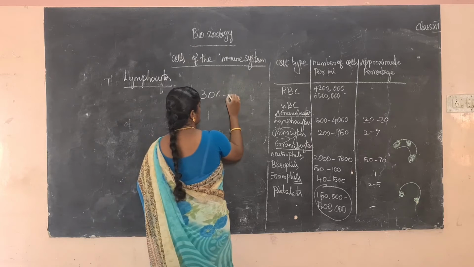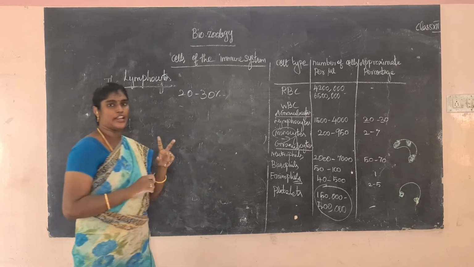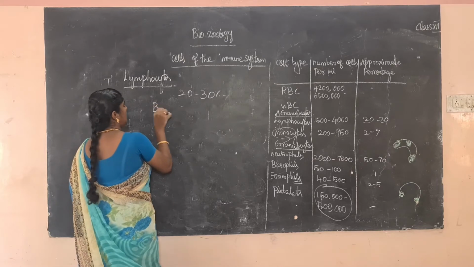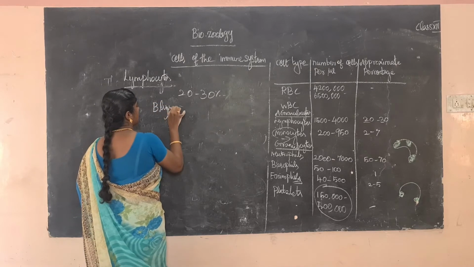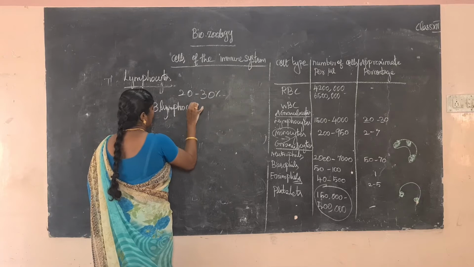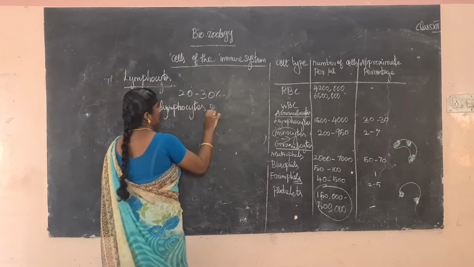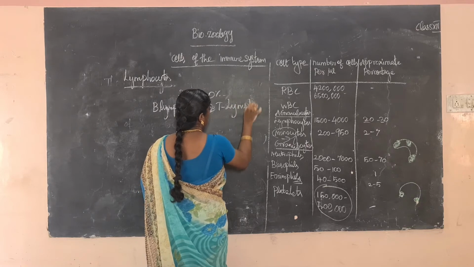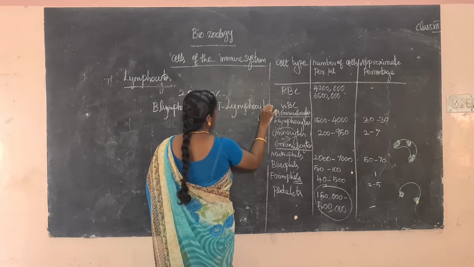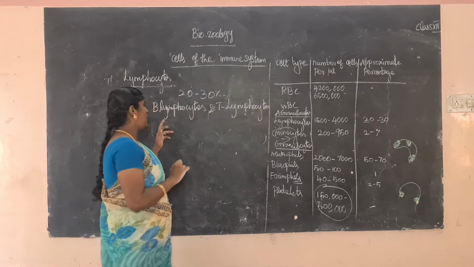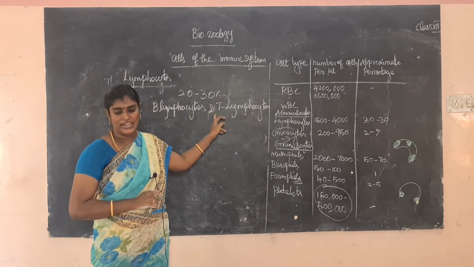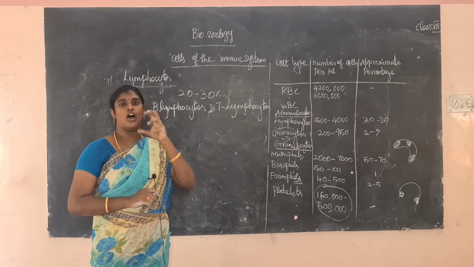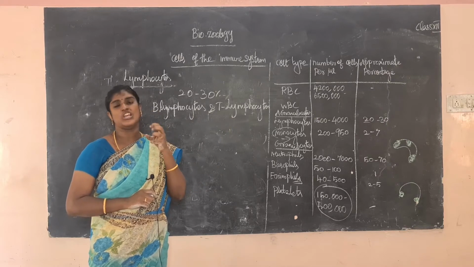Lymphocytes are divided into two categories, B lymphocytes and T lymphocytes. Lymphocytes have a large nucleus and a little amount of cytoplasm.